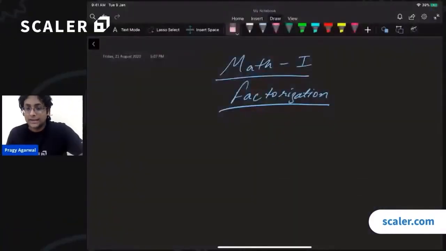Now, as programmers, you don't have to be very good at mathematics, but there are certain areas that you need to focus on to be a good programmer. These topics are discrete math, probability, statistics, combinatorics, linear algebra, modular arithmetic, number theory, graph theory, right? So it is still a very large section of topics that you will need to be a very good programmer. So we're going to start with that. And today's topic is from number theory, and the topic is factorization. All right. So let us begin.